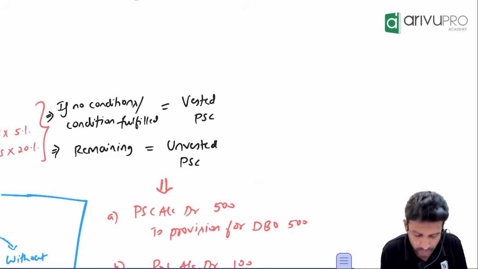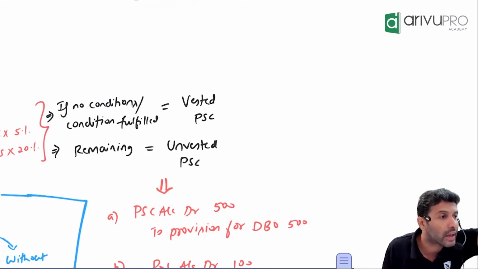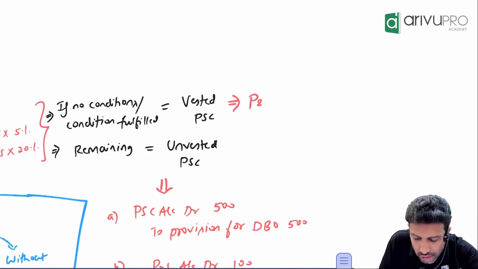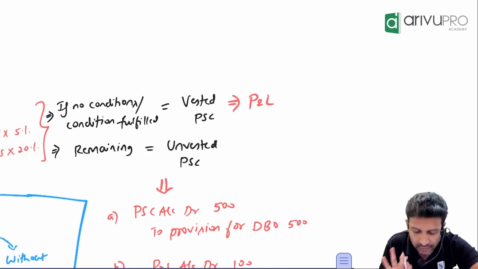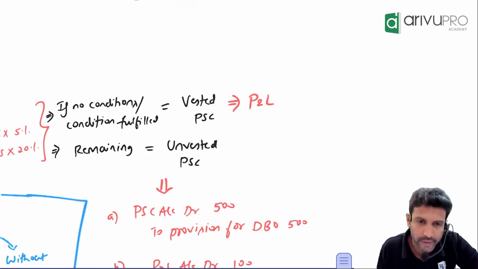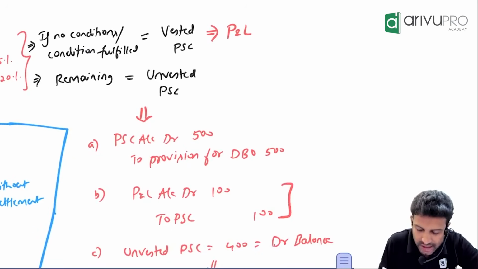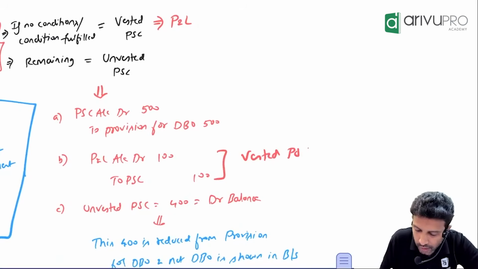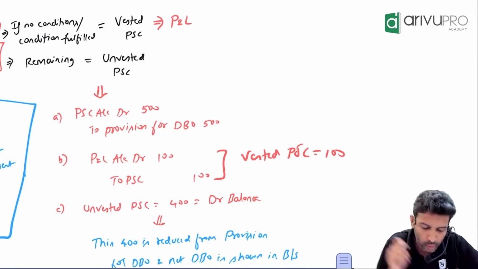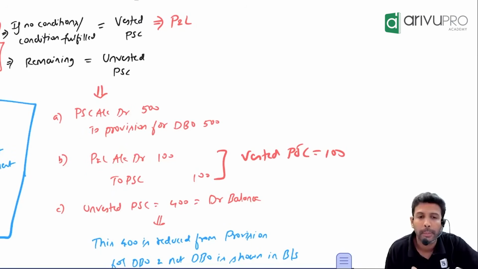Now past service cost is an expense. Where should the expense go? P&L. But only vested past service cost goes to P&L. Unvested cost will remain as it is. We'll see what to do for that. Now let's say in this 500, 100 is vested past service cost. So what will you do for that 100? Transfer it to P&L because the condition is already fulfilled. So what is the entry? P&L account debit, past service cost credit, 100.